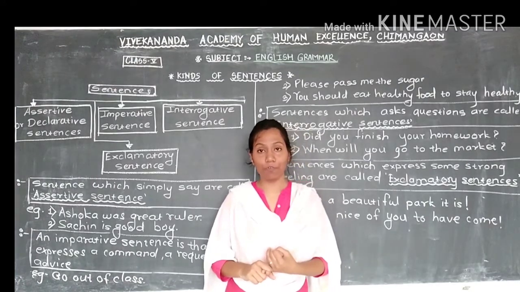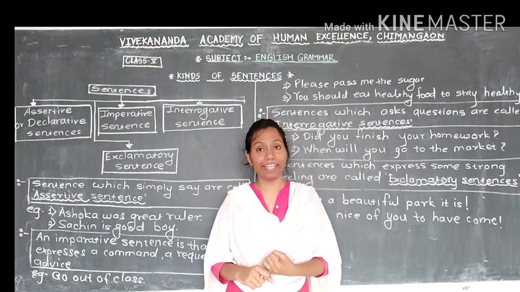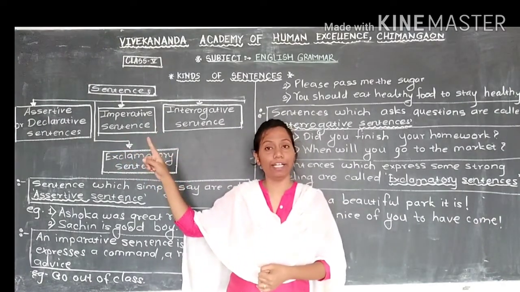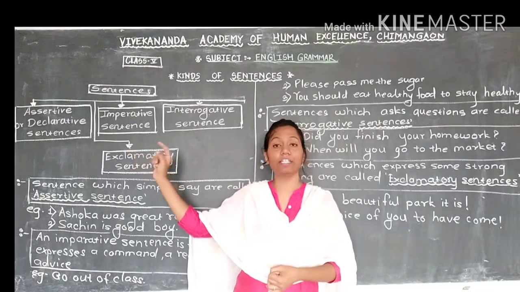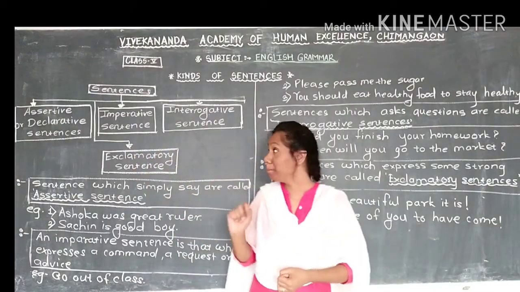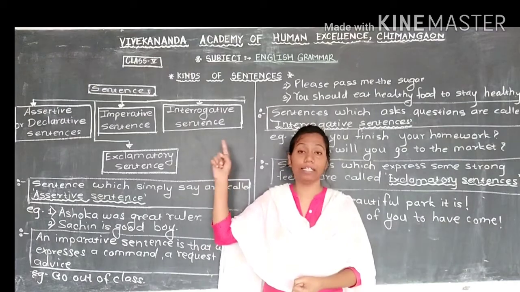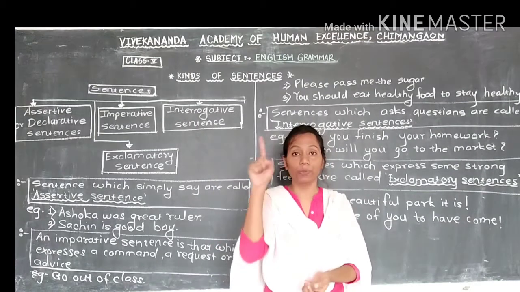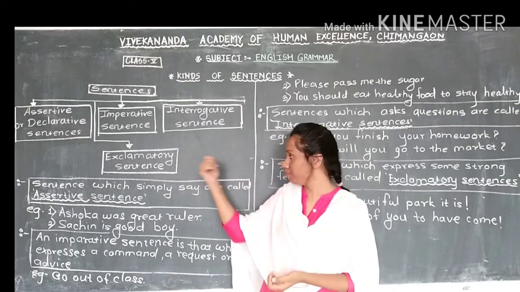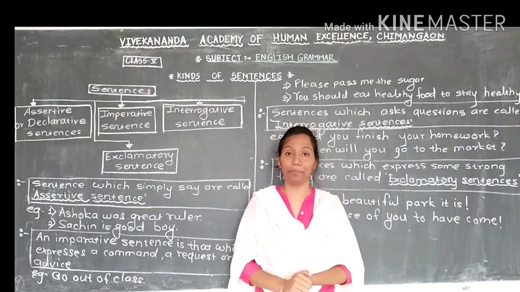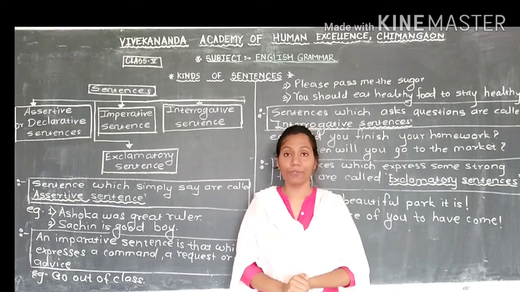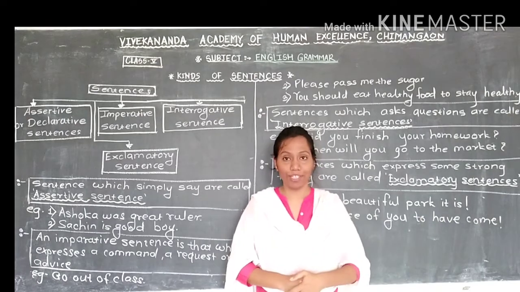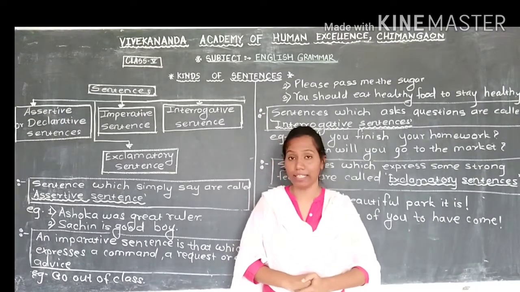And where are we using a full stop? For which sentences? For assertive and imperative sentences. At the end of imperative and assertive sentences, we use a full stop. But after an interrogative sentence, interrogative means question, when we are asking a question, we use a question mark there. And at the end of the exclamatory sentence, we use an exclamation mark, which you can see here. This we learned here about kinds of sentences.